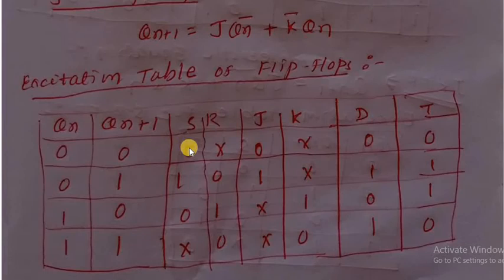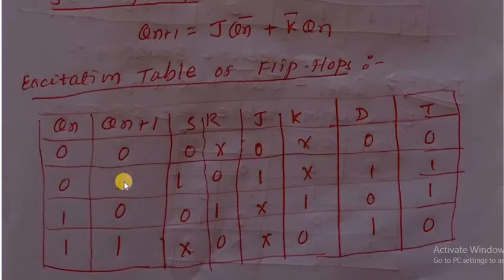Okay, when we keep this excitation table for the SR flip-flop in our mind, then we can easily do the other terms. See here, what is the difference between SR and JK? If the present state is 0 and the next state is 0, then it is 0 and don't care in SR, and the same in JK.